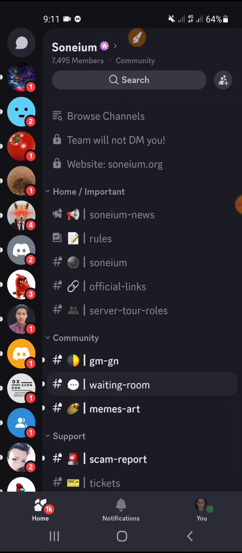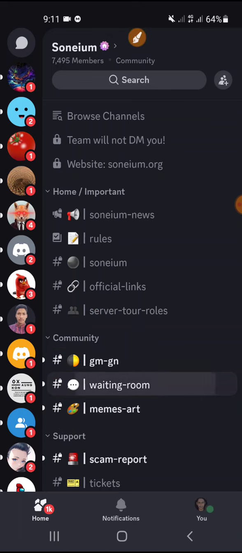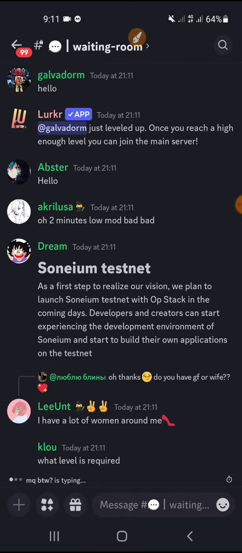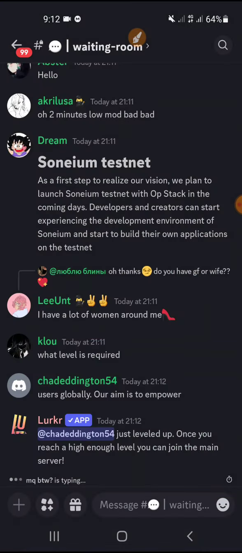So anyhow, here are a couple of sections you are seeing that you need to interact with: GM, waiting room, and meme chart. You need to talk with them, you need to chat with people in here. Like if I go to this Soneium Testnet post, it says: as a first step to realize our visions, we plan to launch Soneium Testnet.